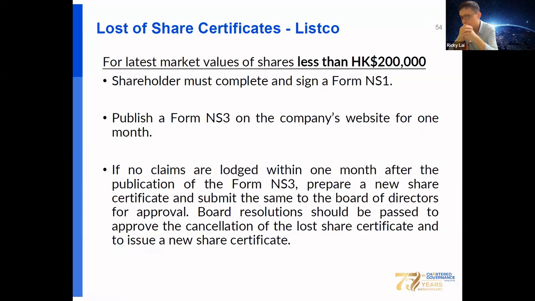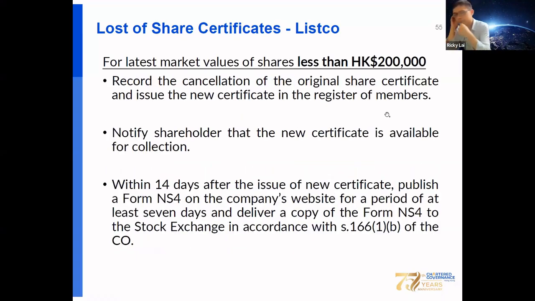A board resolution should be passed to approve the cancellation of the lost certificate and the issue of new share certificates. Notify the member to collect the certificate. Within 14 days after the issue of the new share certificate, publish Form NS4 on the company website for a period of at least 7 days and deliver a copy of Form NS4 to the stock exchange.